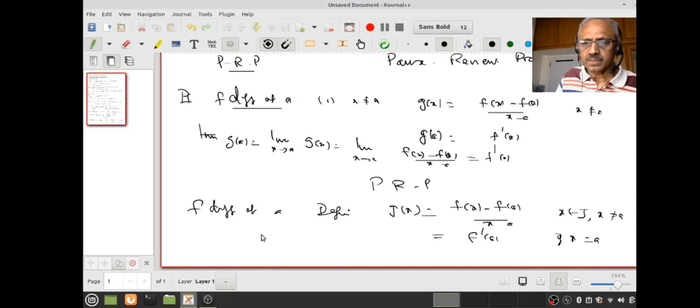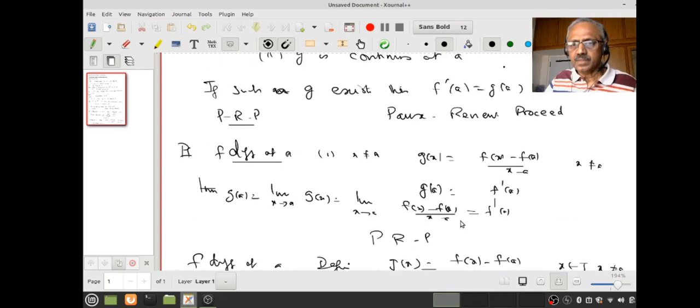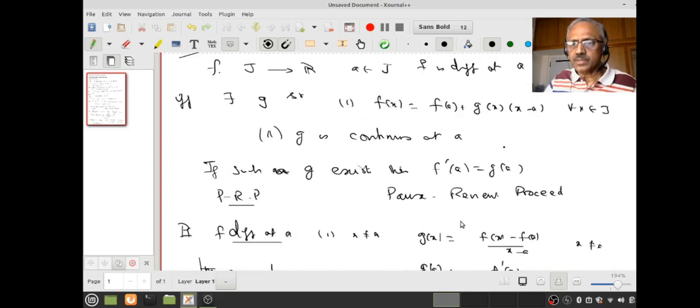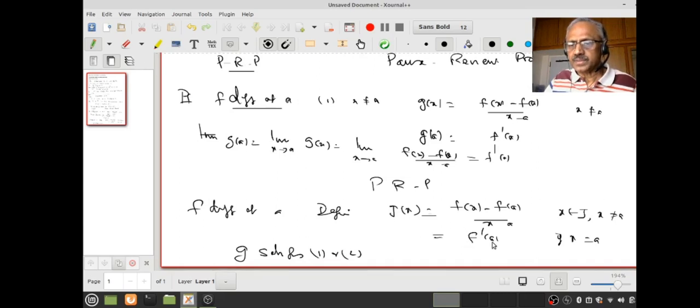Then obviously g satisfies 1 and 2. Cross multiply, you get 1. And what is its value at a? It's f dash a. And just because the limit as x tends to a of g of x equals f dash a, therefore g is also continuous. Do you understand this? Sure?